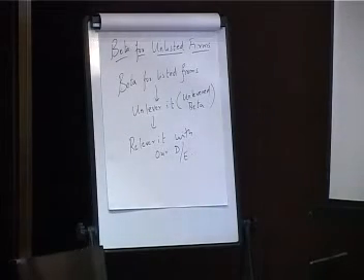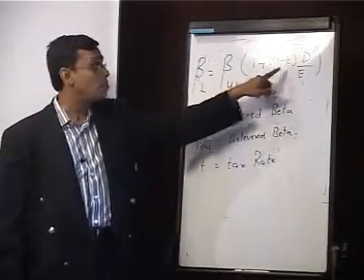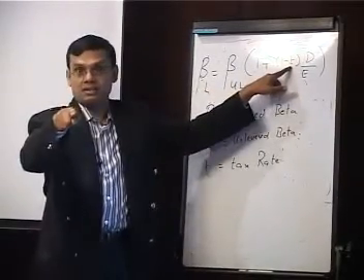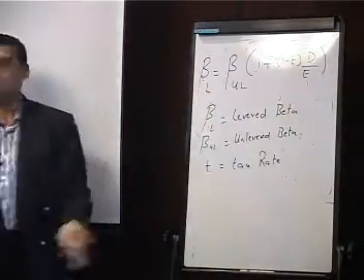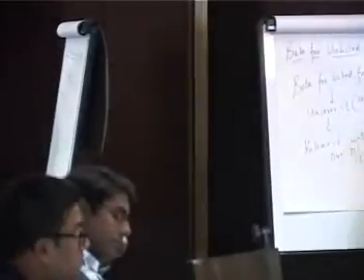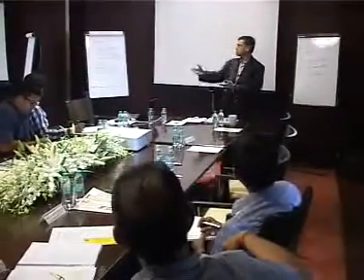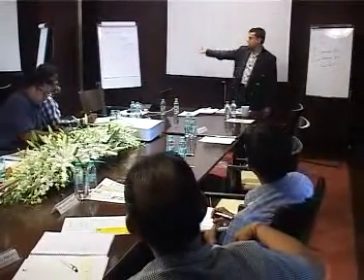Once you get beta unlevered, second step, put beta unlevered in. 1 plus. This time it is your tax rate, your debt equity. You got beta levered. End of the matter. 2 steps. Nobody tells these things. That's why you all feel it is complicated, but there is nothing complicated. 2 steps. Here is this methodology. Here are the steps.